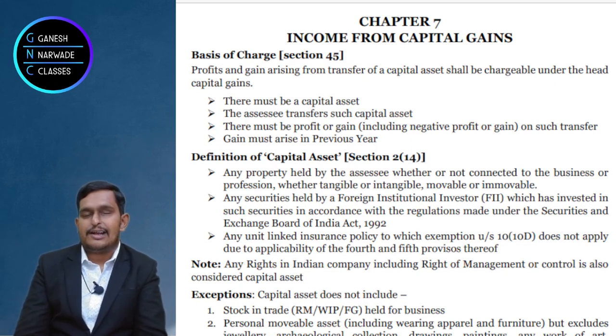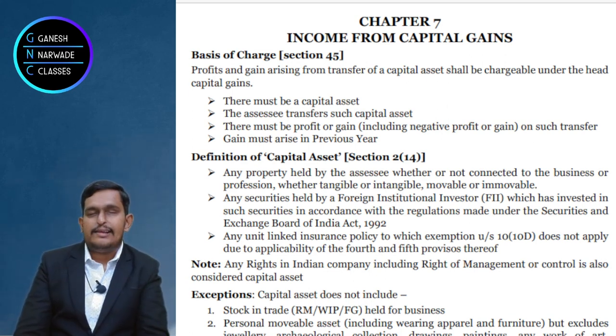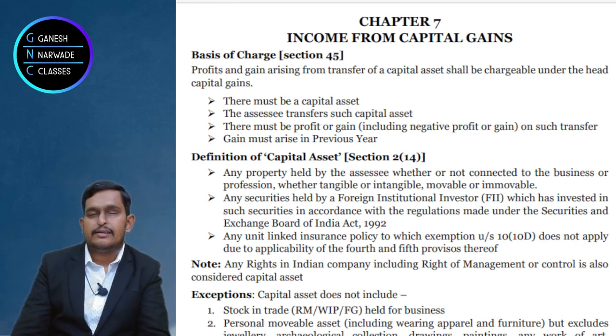Now, the first condition says under section 45 that it must be a capital asset. What is a capital asset? Capital asset is defined under section 2 clause 14. It is defined under section 2 clause 14. What it says is, property of any kind is a capital asset. Property of any kind is a capital asset.